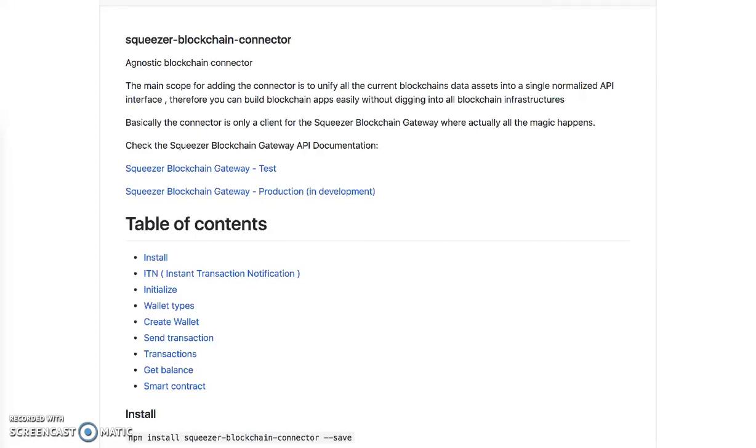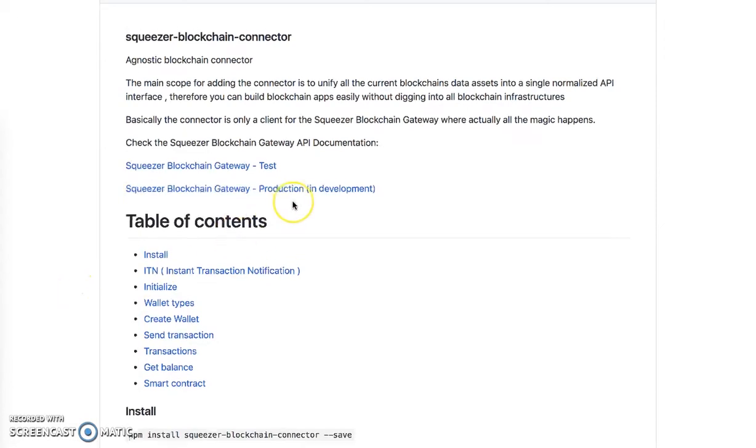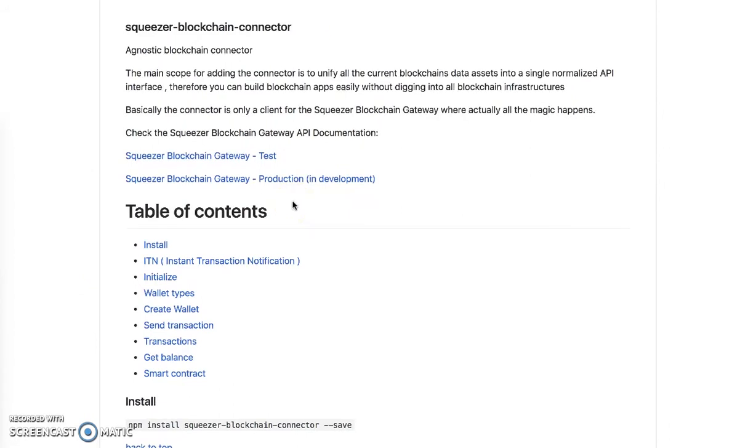Hi, today I'll show you a quick demo about how Squeezer blockchain connector works and how the Squeezer team managed to integrate the microservices for the blockchain in a friendly manner. So basically the connector is only a client designed for the Squeezer blockchain gateway where all the magic happens. So basically this is just a wrapper.